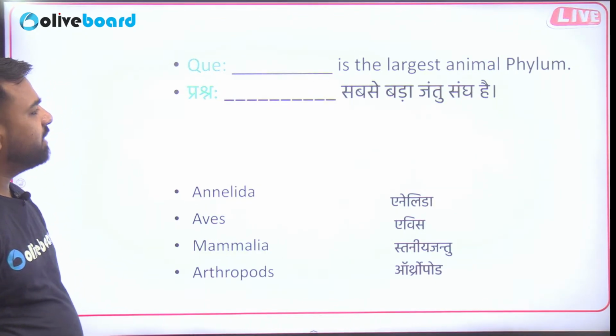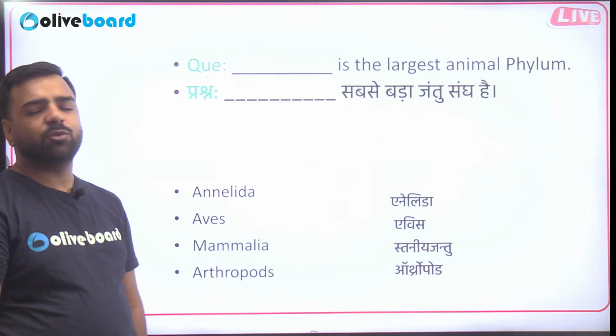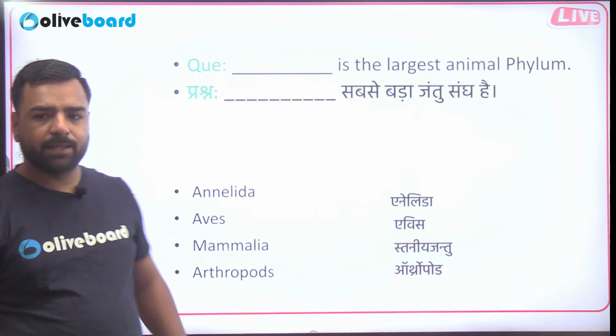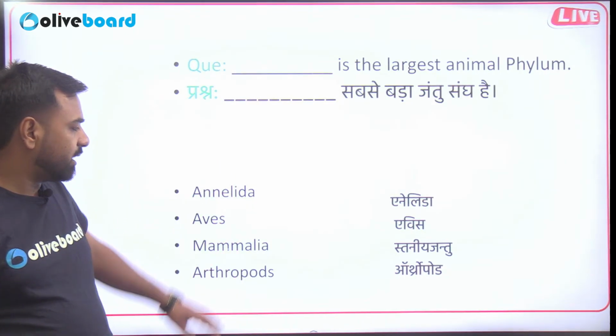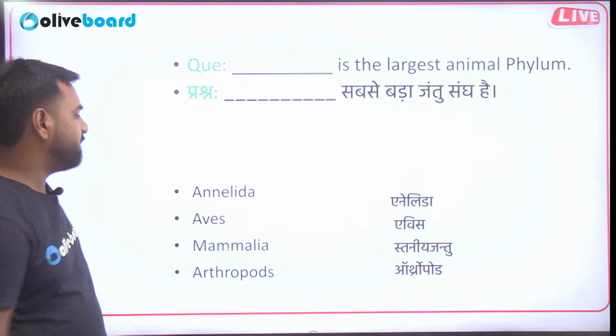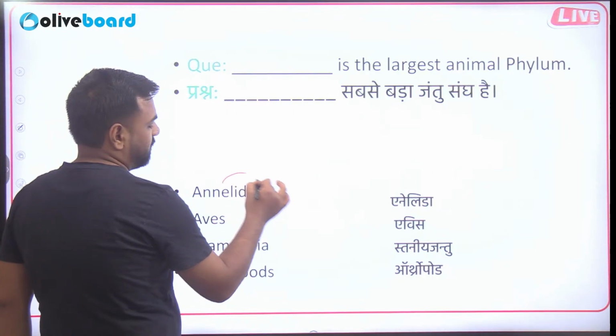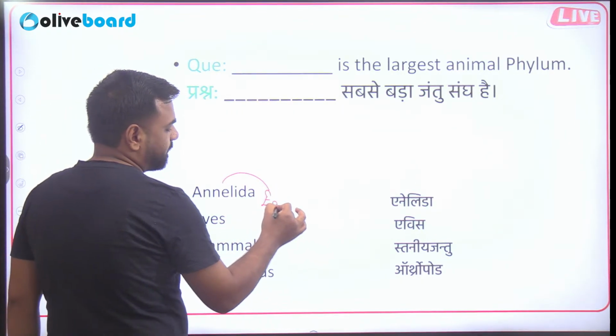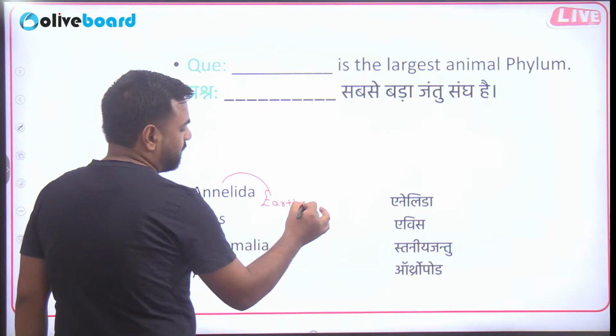Dash is the largest animal phylum. So in the animal kingdom, you need to tell which is the largest phylum. Is it Annelida, Aves, Mammalia or Arthropoda? So by the time you are answering, let me give the examples. In Annelida, earthworms are there.